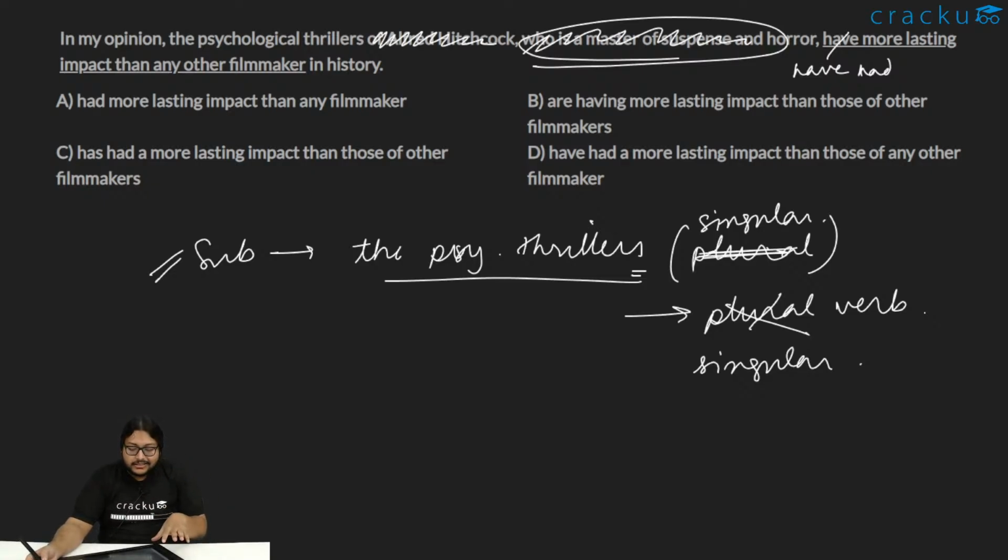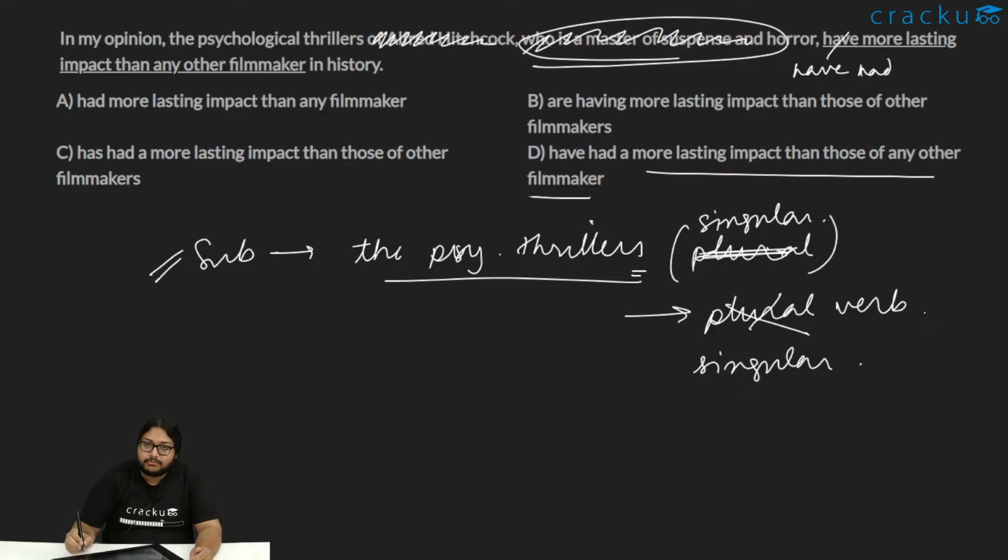The psychological thrillers in history, in past, so it cannot be have more lasting effect, because have, although it might seem to be a perfect tense, it is not perfect. Have more lasting impact is not a perfect tense. Have is the verb here. Have had more lasting impact, that is perfect. So the correct choice should be have had a more lasting impact than any other filmmaker. Have had. Option D should be the correct choice here.